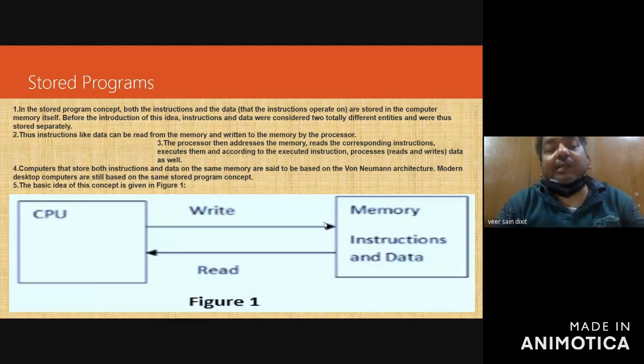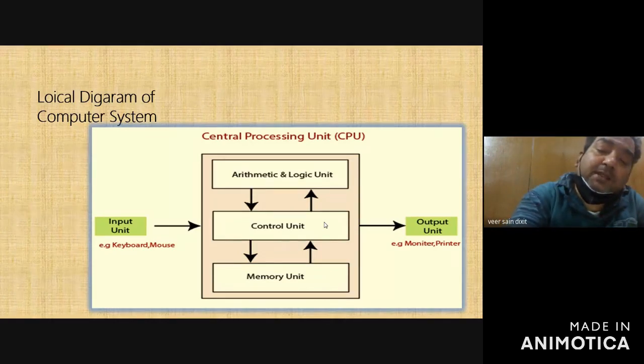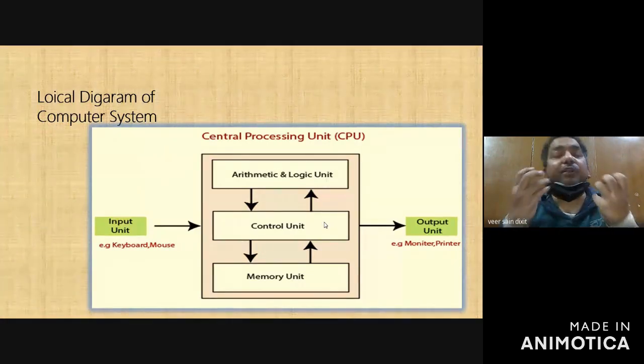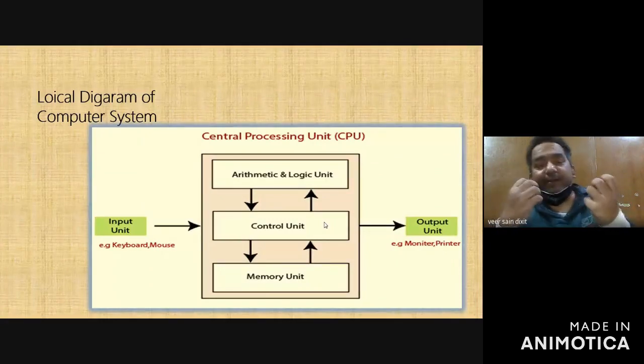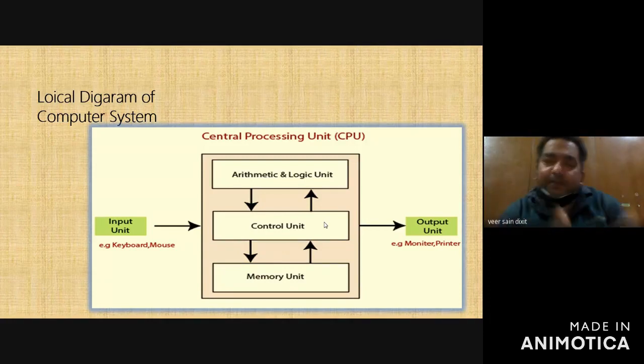Now there is another concept known as stored programs. This is a very important concept. The stored program concept was given by John von Neumann, a scientist. Earlier, the memory was in two parts. What does a program have? Two parts: instructions and data. You write the program in terms of instructions, and those programs are applicable on some data.